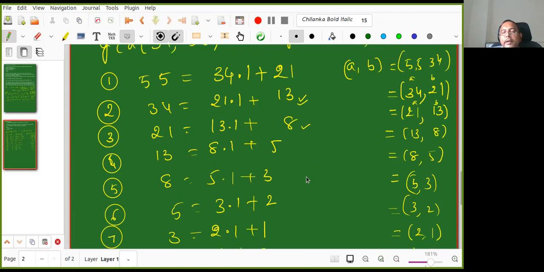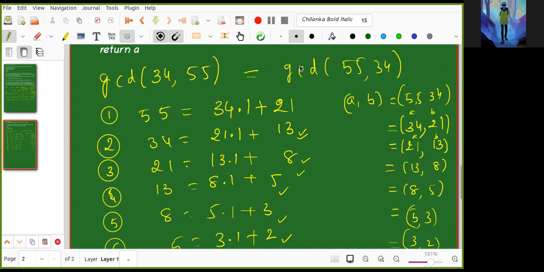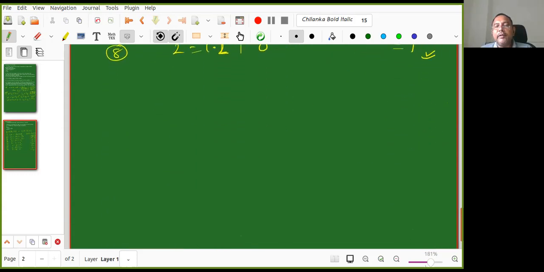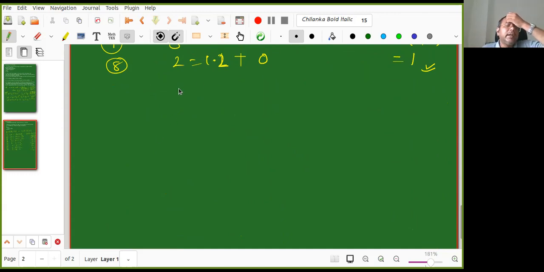Do you recall these numbers? 1, 2, 3, 5, 8, 13, 21? Fibonacci numbers, okay? So Fibonacci numbers take the worst time. When you are doing an algorithm, it is always better to give numbers where the algorithm takes more time. These are the nice numbers where the division algorithm has to be applied several times. Generally it comes to the answer very quickly, but these Fibonacci numbers are culprits and will take more time. Every time remainder 1 only will come if you take consecutive Fibonacci numbers.